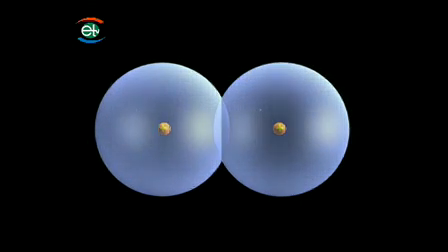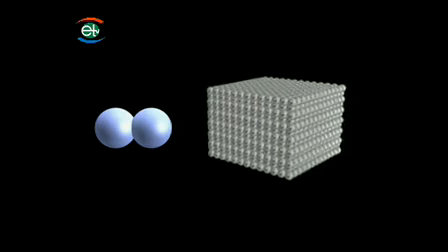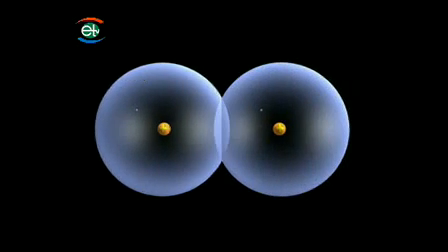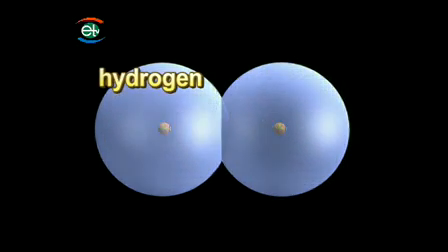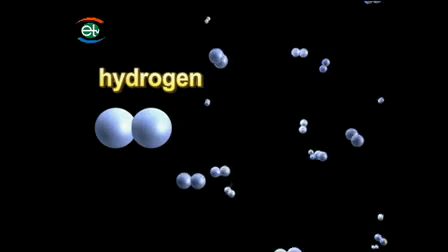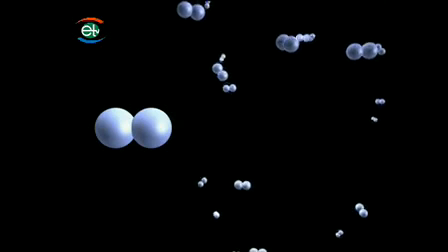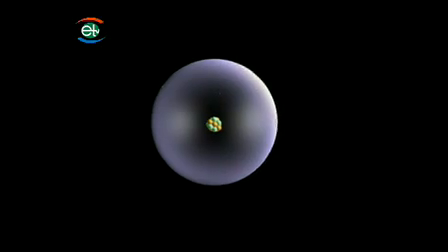Different elements are composed of different atoms. However, the arrangements of the atoms may not be the same. In hydrogen, for example, 2 atoms form a group, and the distance between groups remains relatively large. This explains why hydrogen is in a gas state.